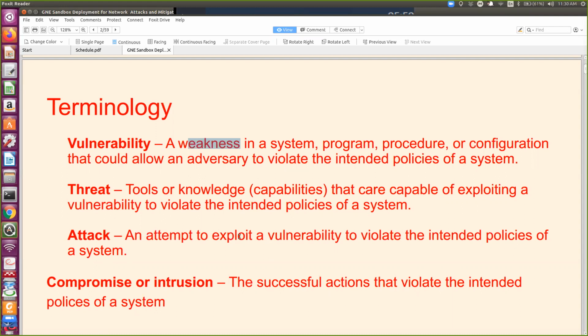And if there are certain vulnerabilities or weaknesses, we have to remove those weaknesses. How to remove those weaknesses? Using certain configurations, certain upgrades, or closing the ports. And next, if there is any vulnerability, the system could be compromised, or anyone can intrude or violate the intended policies of a system.